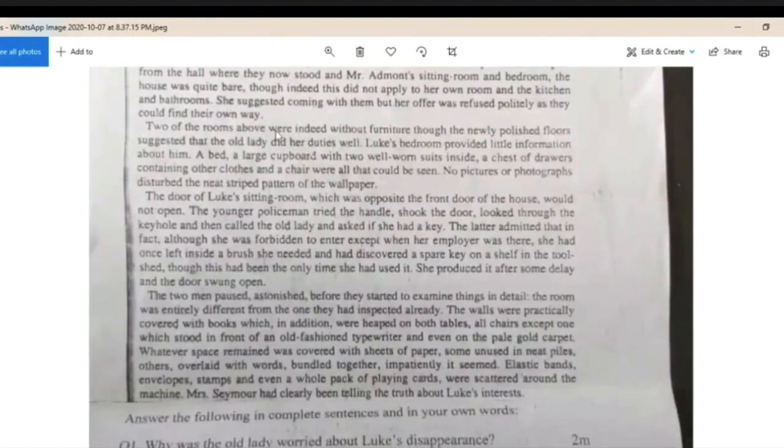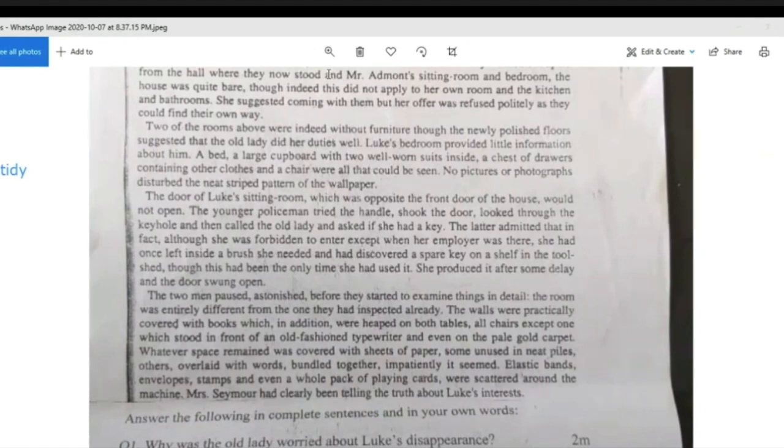So, for example, if it asked you, find a word that means the same as tidy, and you don't know which word it's going to be, a good hint of how to solve these answers is to try replacing the word in the passage and seeing if the sentence makes sense.